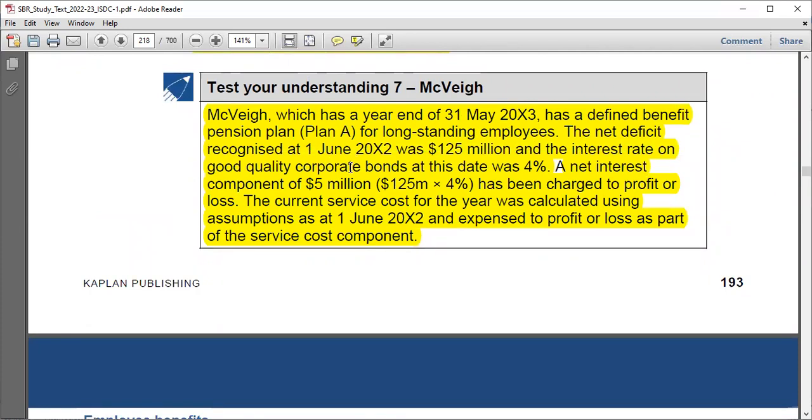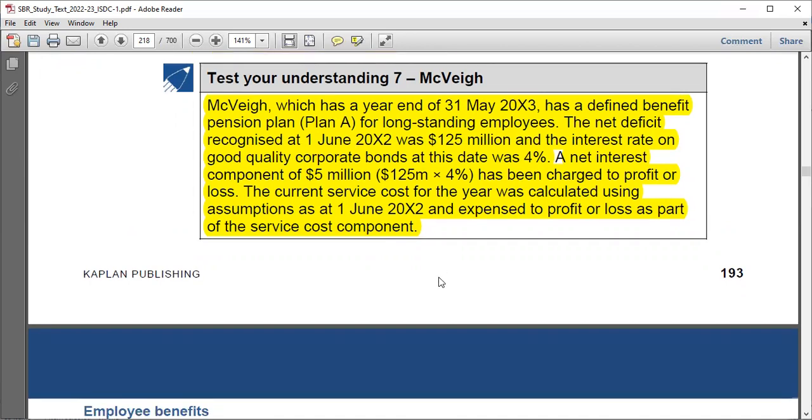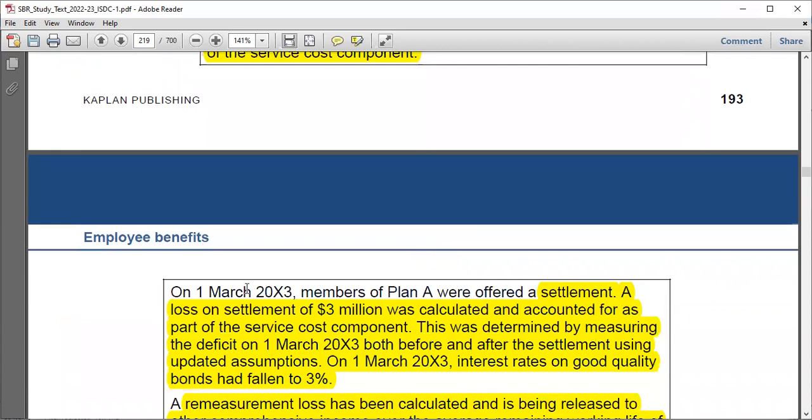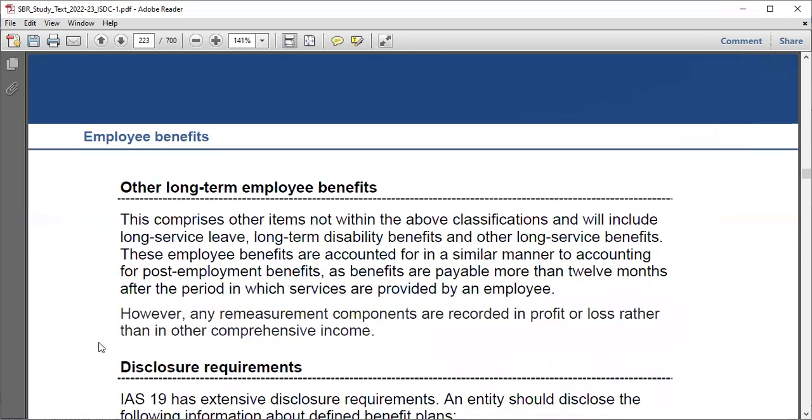The year was starting 1st June 22. When did the plan change? Okay, the plan changed on 1st March 23. So 1st March 23 to 31st May 23, whole of March, whole of April, and all of May. So only 3 months have remained to the year end. So actually, this settlement occurred 9 months into the year, right? Yeah, that's fine.